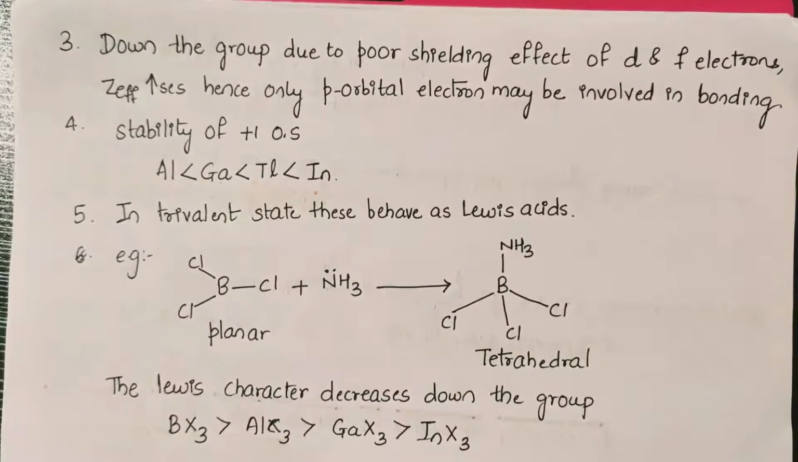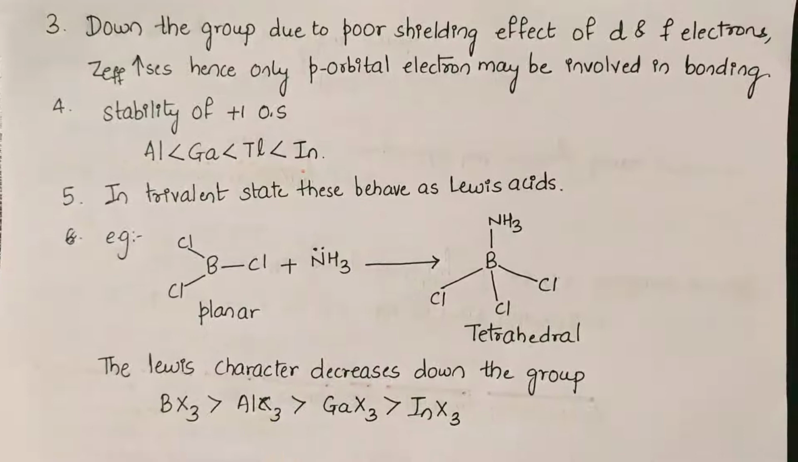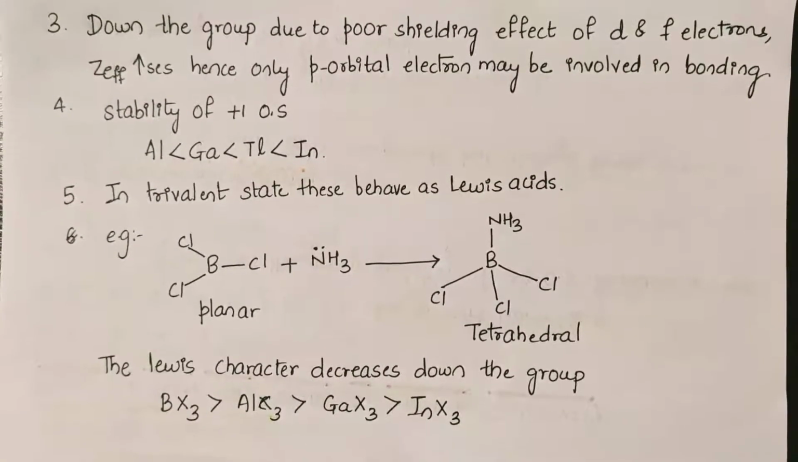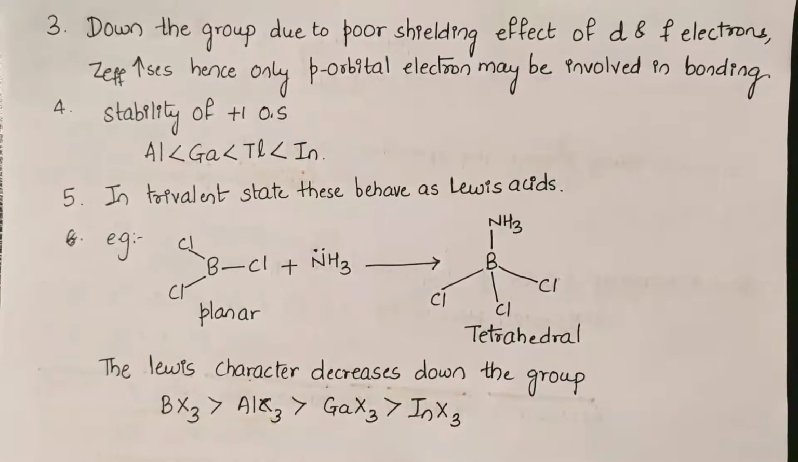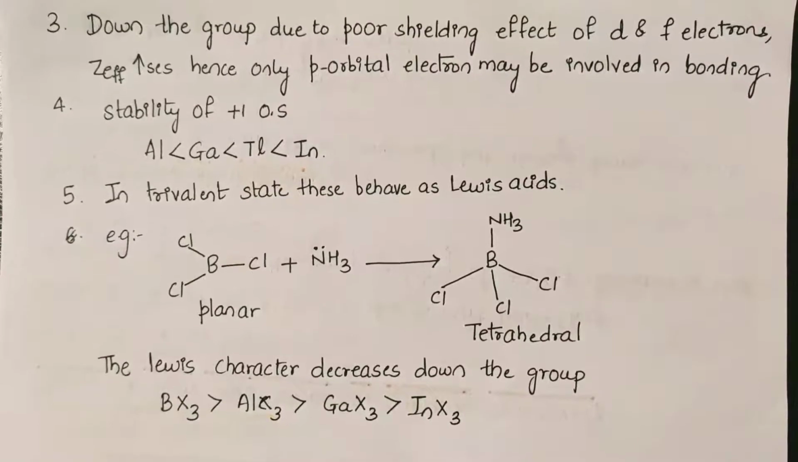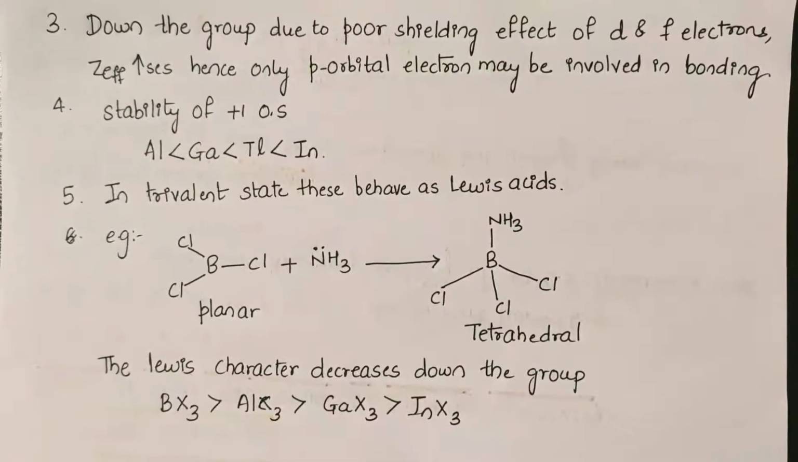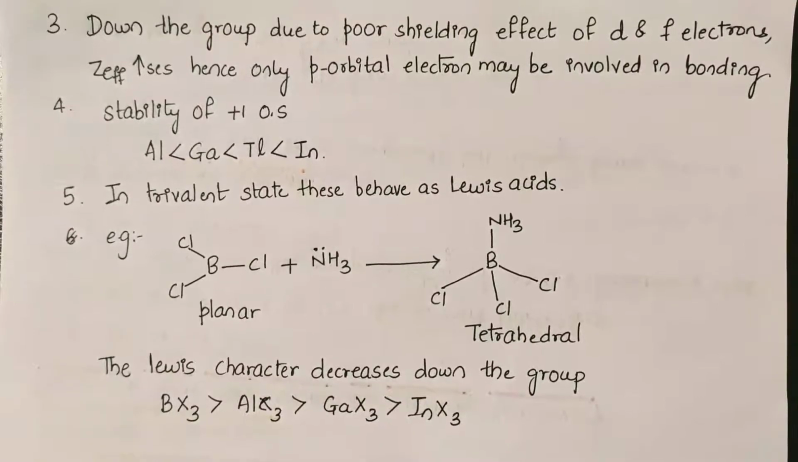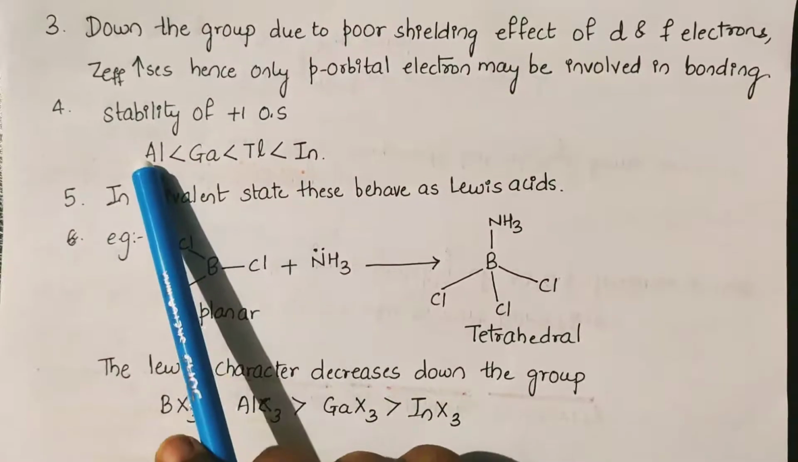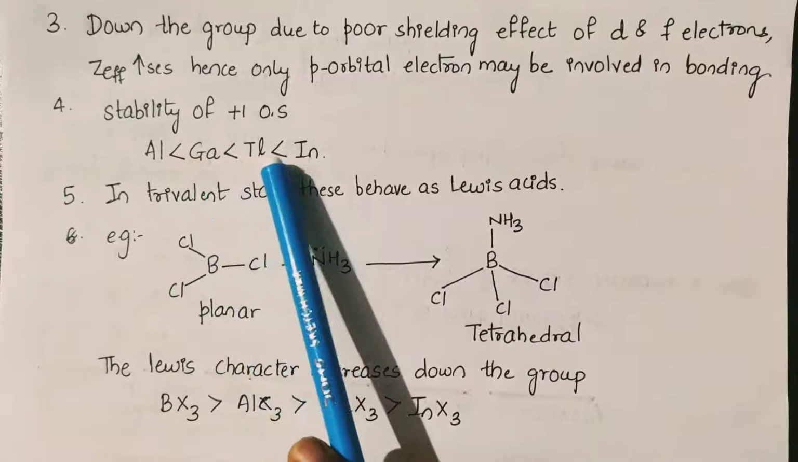Next, the stability of the +1 oxidation state. Even though gallium, indium and thallium show both +1 and +3 oxidation states, the stability of the +1 oxidation state increases down the group. So you can see aluminium, gallium, indium and thallium.